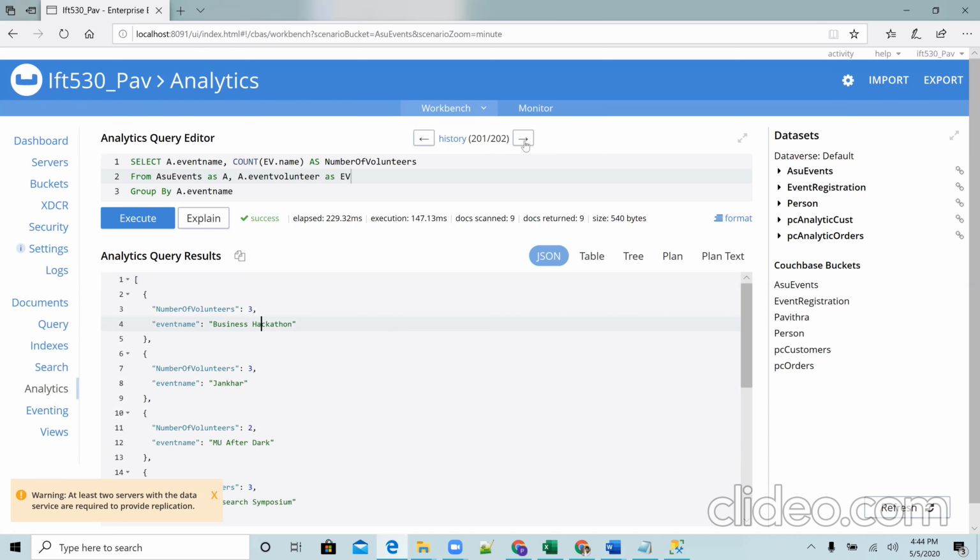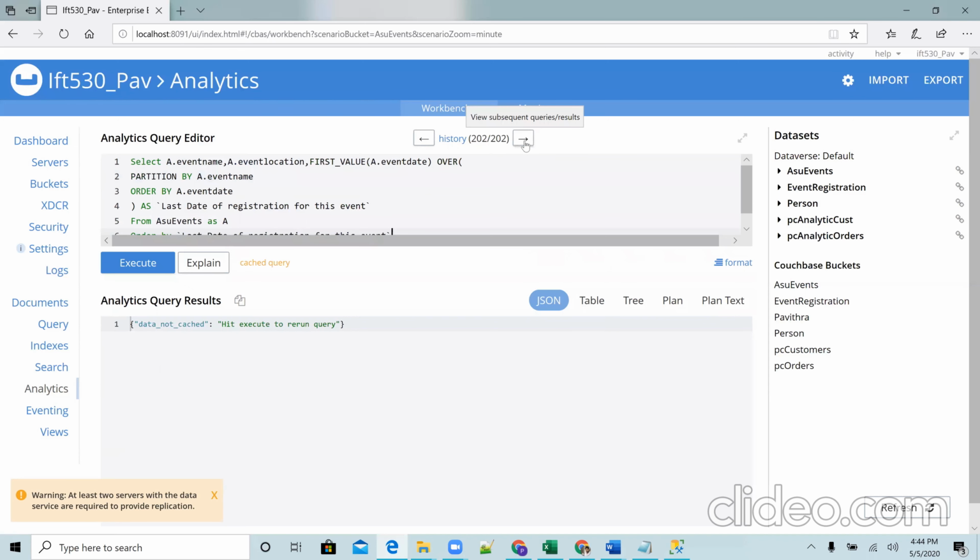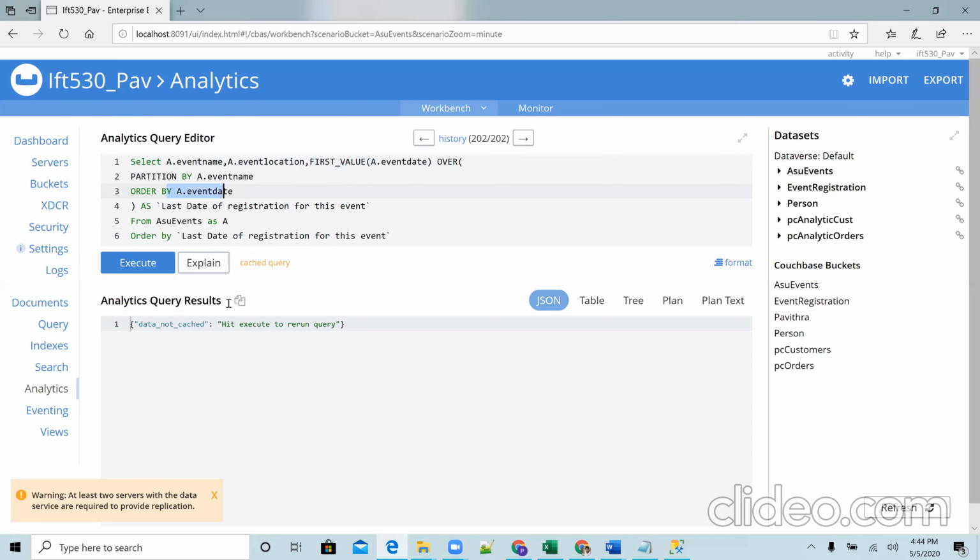So moving on to the next query, we have this query to display the event name, event location, and the last day to register for the event. So this query tells us the last day for registration for an event along with the event venue and the event name. We have used the window function first value here, and we have partitioned by event name, and at the end we have ordered them by the event date. Let's execute it.